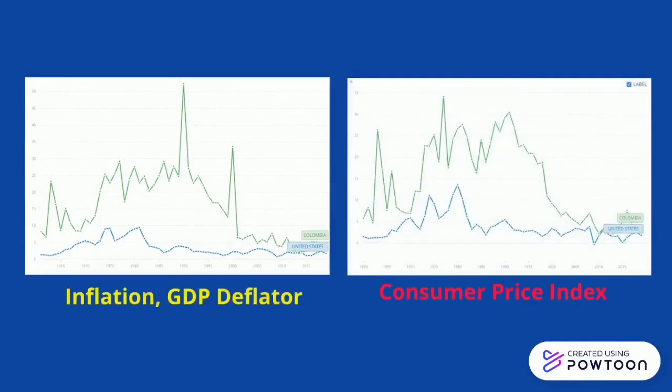On each of these graphs, the green line represents Colombia and the blue line represents the US. In both cases, these rates are similar. CPI and the GDP deflator generally move together as they are a measure of inflation in each country. You can see this demonstrated in the two graphs.